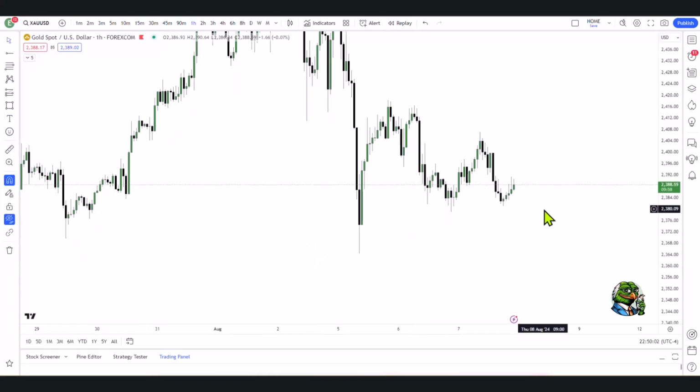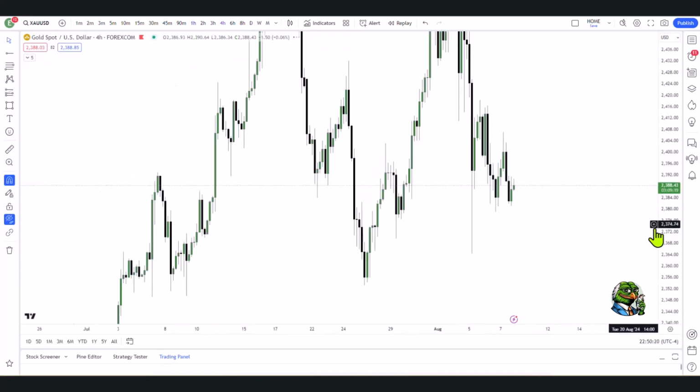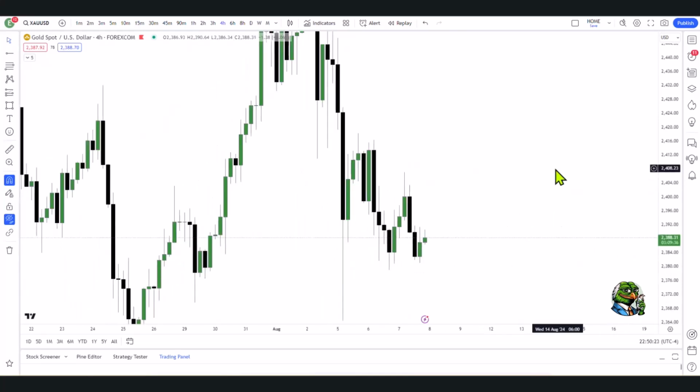If I am going to take a short, if I do see a setup where I believe the model will reprice lower, I'll only be targeting these lows here, which is the equal lows, current daily low and previous daily low, okay. Now I'm looking at a 4-hourly chart to understand where the market might be drawing to right now.